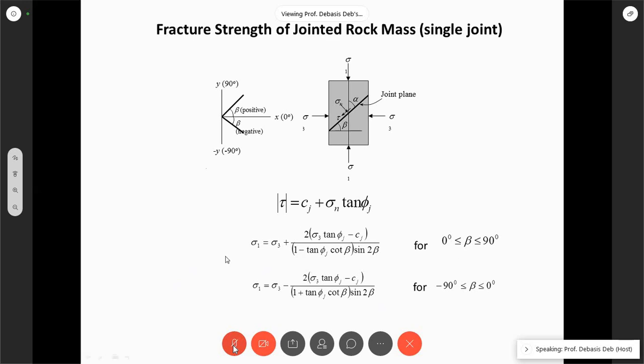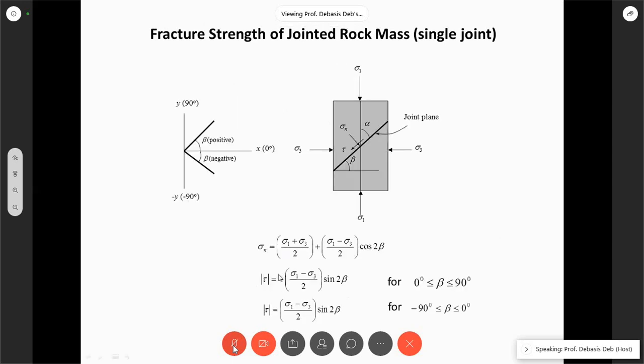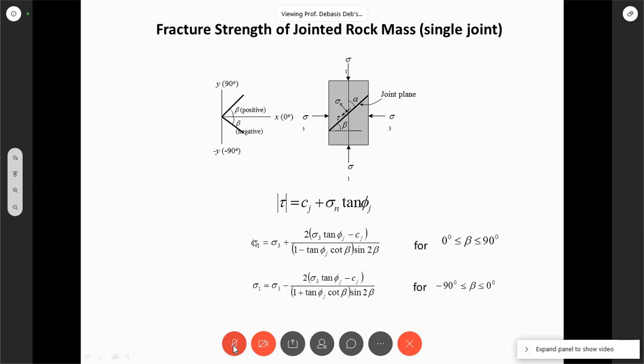What I suggest you today, you can take these values and put them into this equation and just derive. Okay. Now let us see what happened to this formula. You understand what I have done? This sigma n and tau has been put here, and then we have written what sigma 1 equals to. So it comes like this.